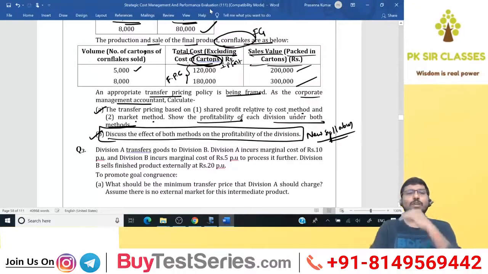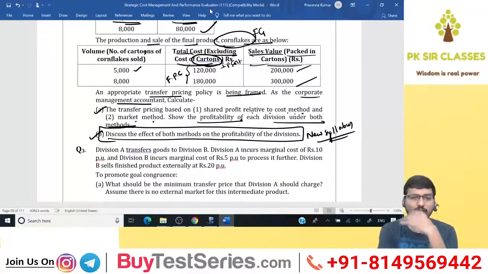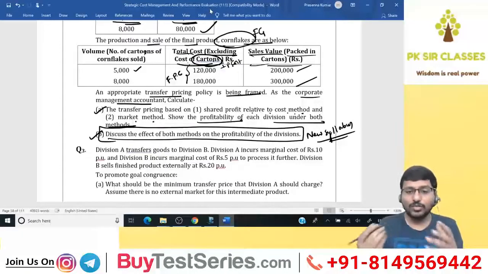The first question is quite normal. You just need to fix transfer pricing based on shared profit relative to cost method and market price method. And you got to show the profitability of each division under both the methods. That's fine. It's purely numbers. I'll do it. But the second part of the question is unique. Discuss the effect of both the methods on the profitability of the division. This is where I need to write a theory answer, which means I got to write interpretation. That's what makes the new syllabus really challenging.